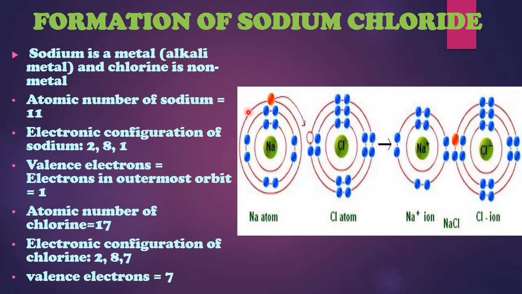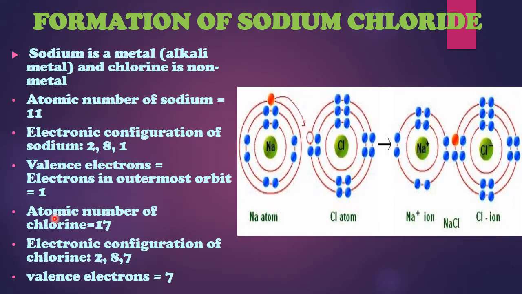The atomic number of sodium is 11, and the electronic configuration of sodium is 2, 8 and 1. As it has 1 electron in the outermost shell, which is called a valence electron, it has a tendency of losing this 1 electron, so that after loss of 1 electron, the electronic configuration will be 2 and 8, and the atom will get stabilized. Every atom wants the outermost shell to have 8 electrons, or you can say every atom wants the outermost shell to be complete.